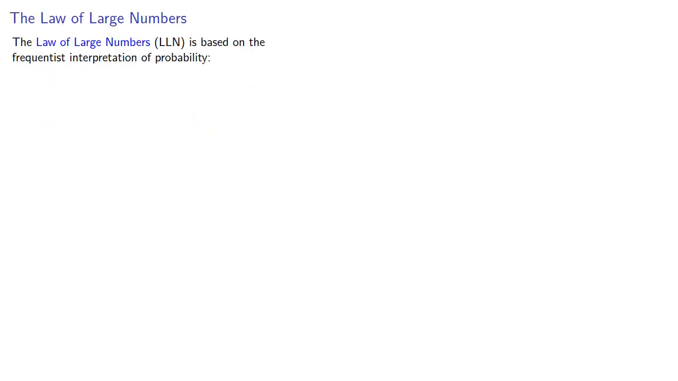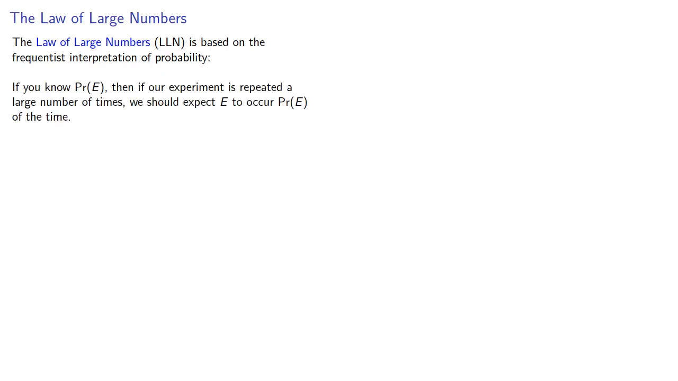The law of large numbers is based on the frequentist interpretation of probability. If you know the probability of an event, then if our experiment is repeated a large number of times, we should expect the event to occur with frequency equal to the probability of the event.